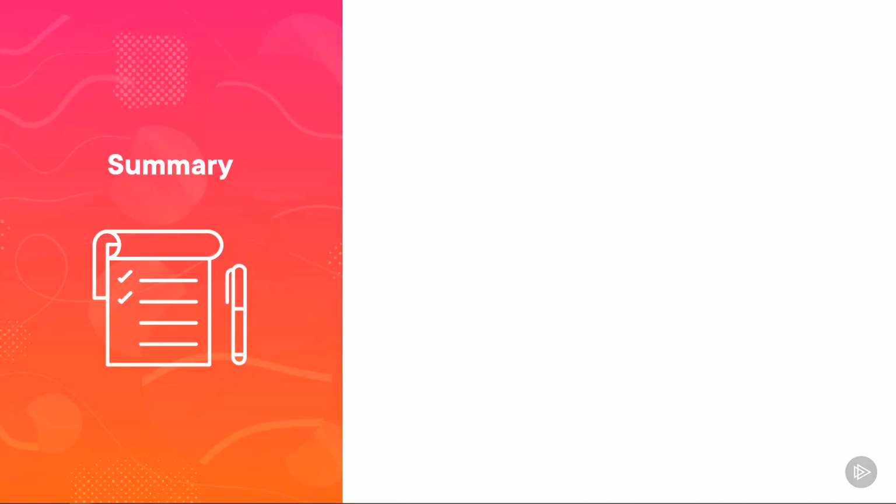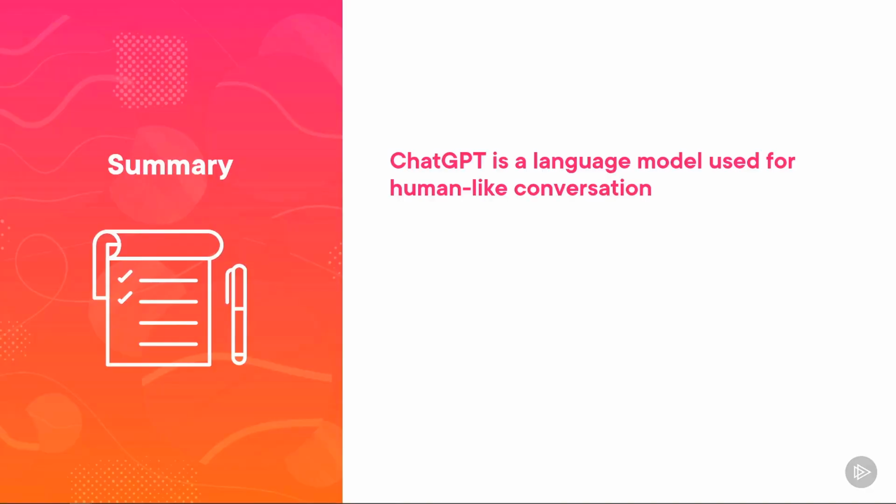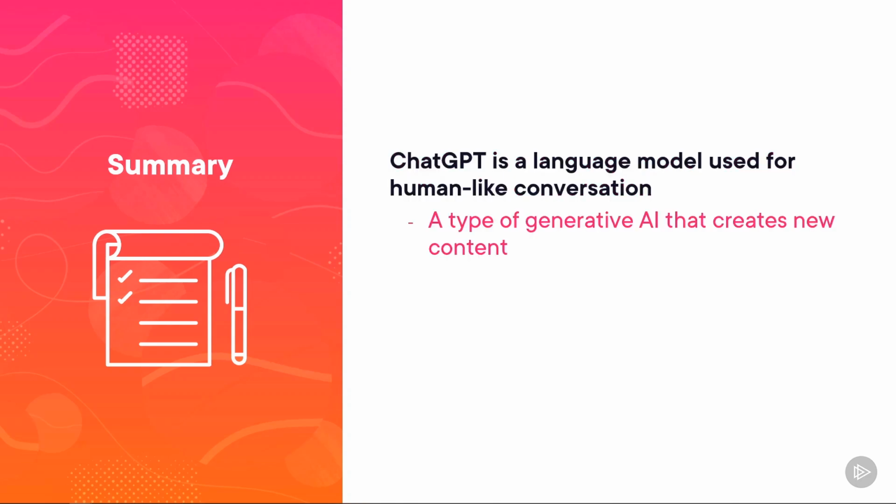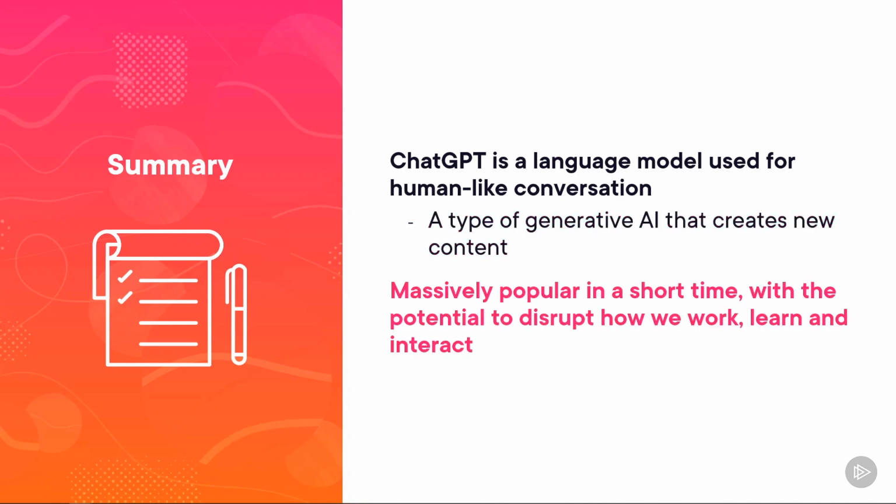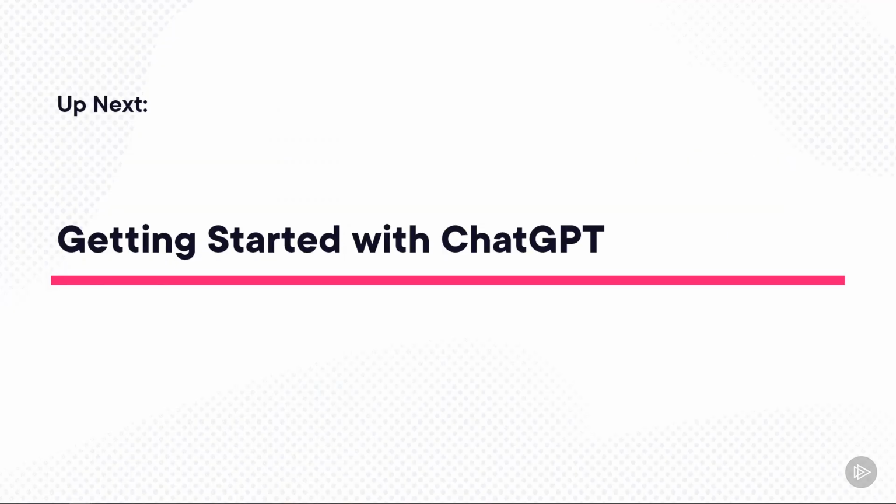So let's do a quick recap before we move on. ChatGPT is a language model used for human-like conversation, a really smart chatbot, essentially. It's a type of generative AI that creates new content. It's become massively popular in a very short amount of time with the potential to disrupt how we work, learn, and interact. It's definitely a technology you want to understand and know how to use for your benefit. And that's where we're heading next. Let's talk about how to get started with ChatGPT.